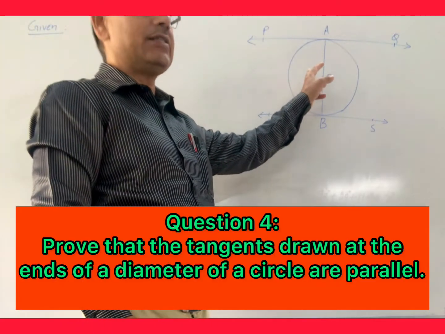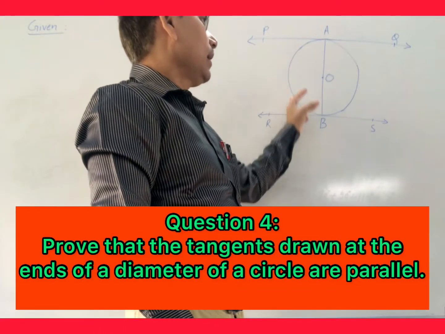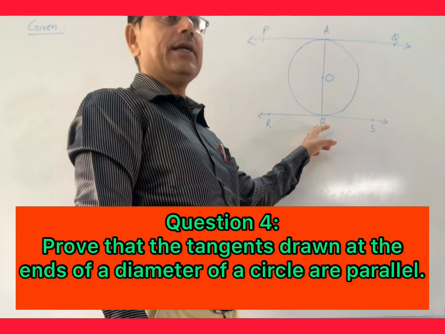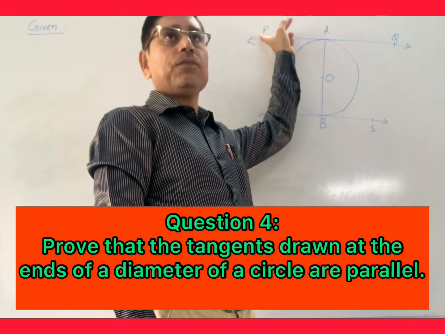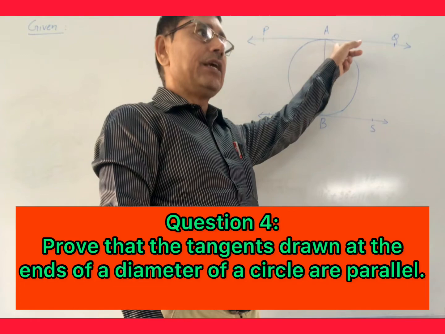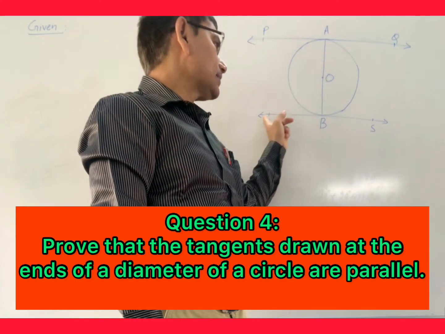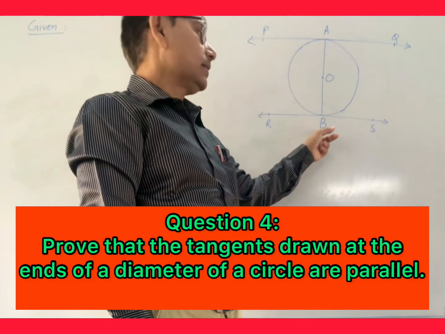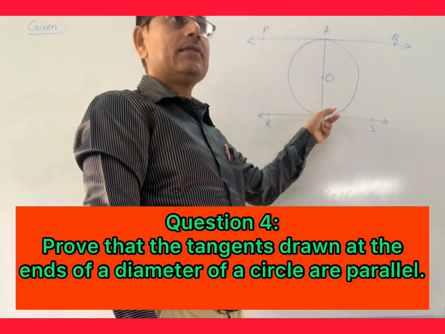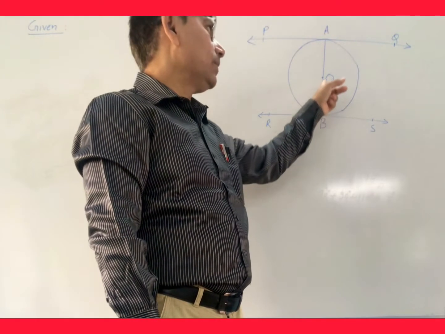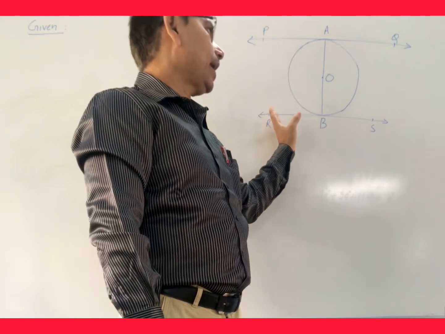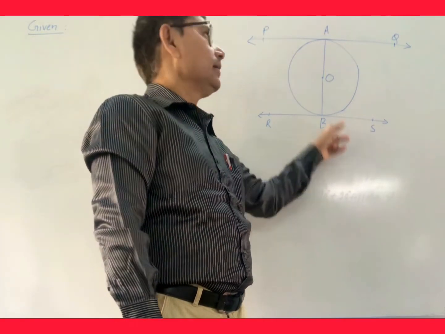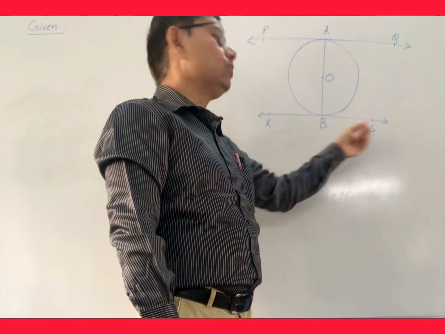First of all, you can see here, this is a circle having a diameter AB, and there are two tangents. One tangent is passing through the point A, that is the end of one diameter, and the second tangent is passing through the point B, the second end of the diameter AB. Then we have to prove that these two tangents are parallel, that is PQ parallel to RS.